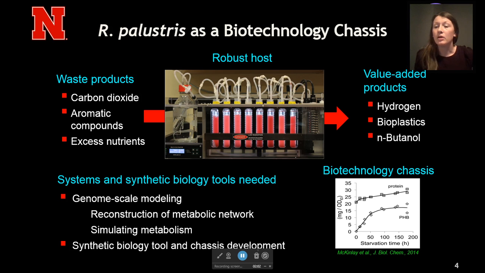I'm a part of Dr. Saha's Systems and Synthetic Biology lab at the University of Nebraska-Lincoln. One of our main goals is to engineer R. palustris as a biotechnology chassis, and this is one of the main efforts that fits into this overarching goal. We chose R. palustris for these studies because it's a very metabolically robust organism. It can take a wide variety of waste products, in particular for this study the aromatic compounds, which would be the lignin breakdown products, and turn them into a wide variety of value-added products like hydrogen or bioplastics, which is what we focus on in this case.